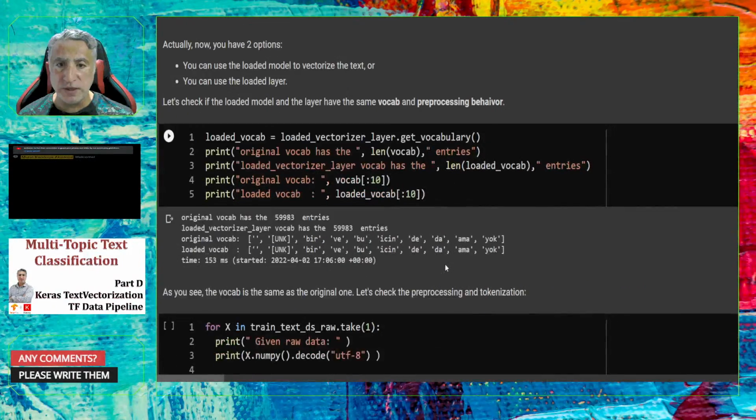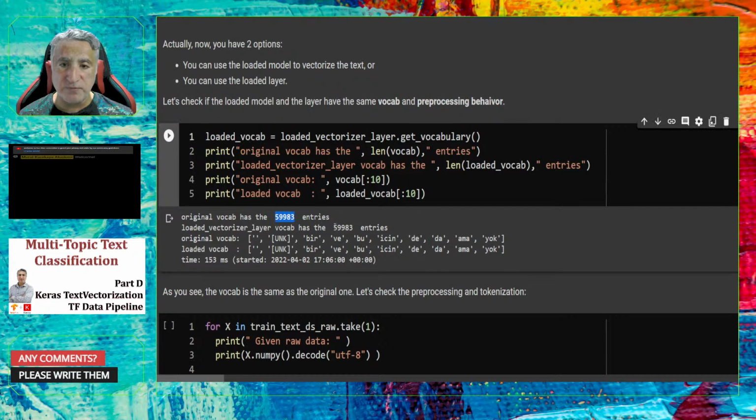Here I show you that you can ensure that the loaded model and the loaded vocabulary are all the same. Here you see that the entry numbers are the same for the original dictionary and the loaded vectorized layer.